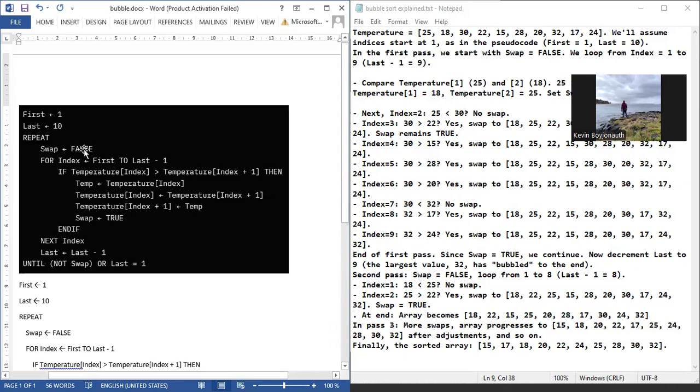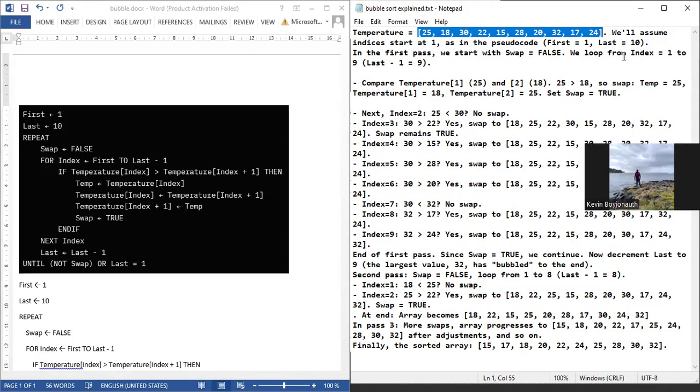This is the Cambridge example. So we are using an array of temperature. It has 10 elements. As you can see, I have an array here. It has these 10 elements: 25, 18, 30, 22, 15, 28, and so on.